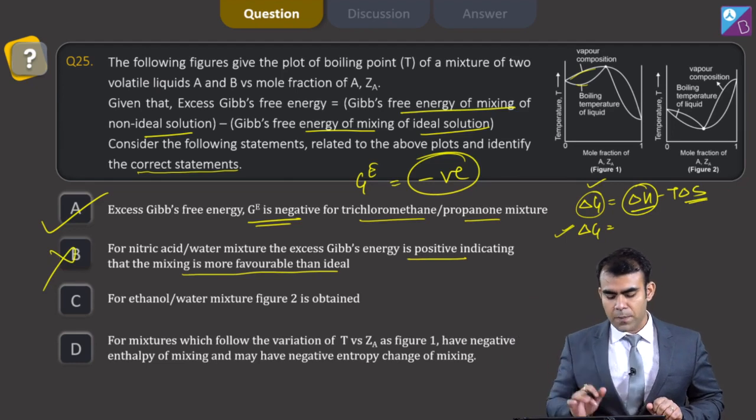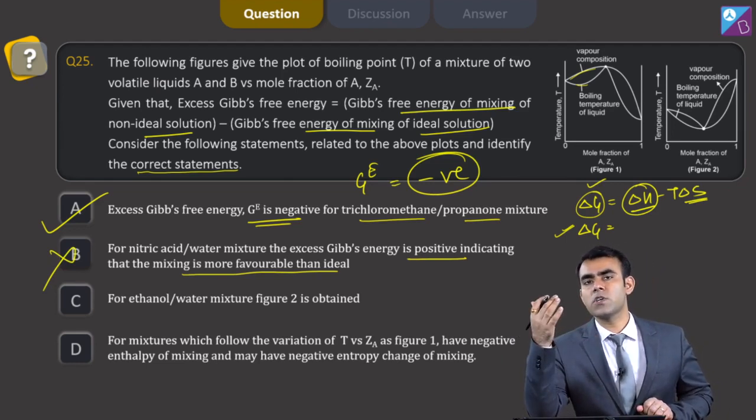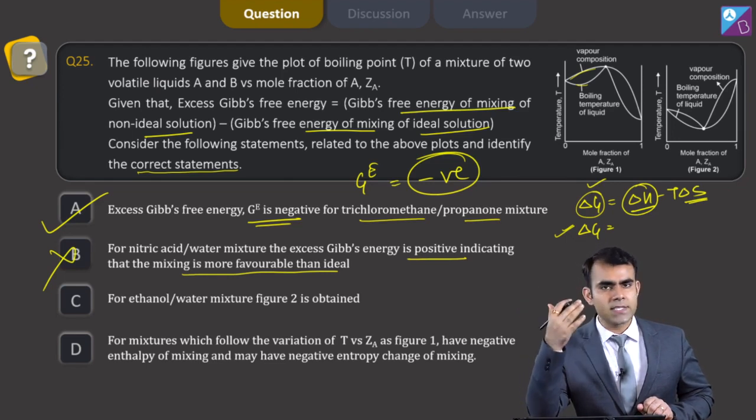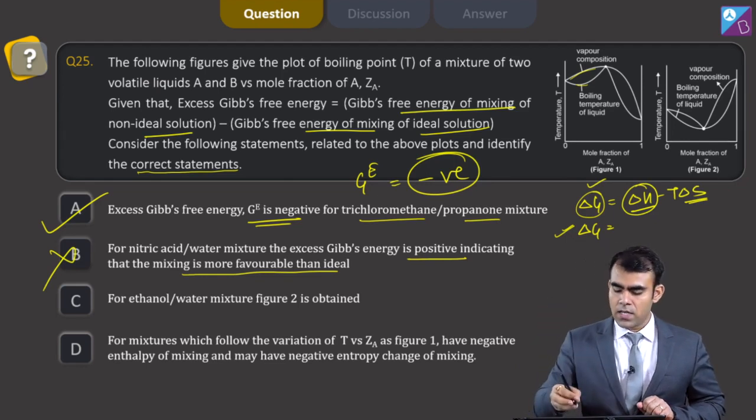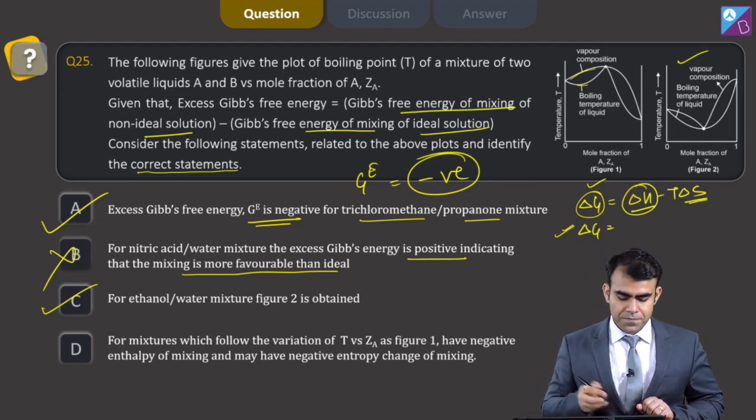For ethanol water mixture, figure 2 is obtained. See, ethanol water mixture shows positive deviation. You can see this in your NCERTs also, that alcohol and water mixture shows positive deviation, and because of that graph 2 will be obtained. Yes, this statement is correct.